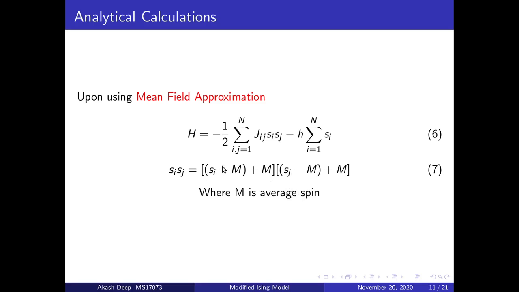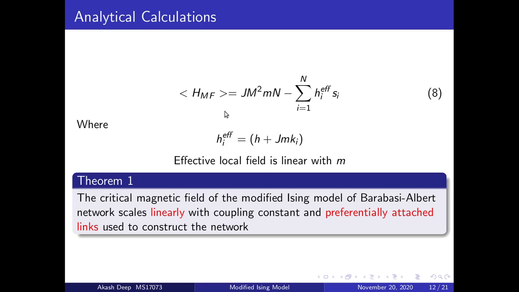If we plug this expression into the Hamiltonian H, we get the following expression. Now we could easily see that the interaction term has disappeared, and instead we have something which corresponds to the effective magnetic field. The effective magnetic field is H plus JMKi, and it has been shown in the research that the effective magnetic field is linearly proportional to M, which is the preferential attached links, and J, which is the coupling constant.